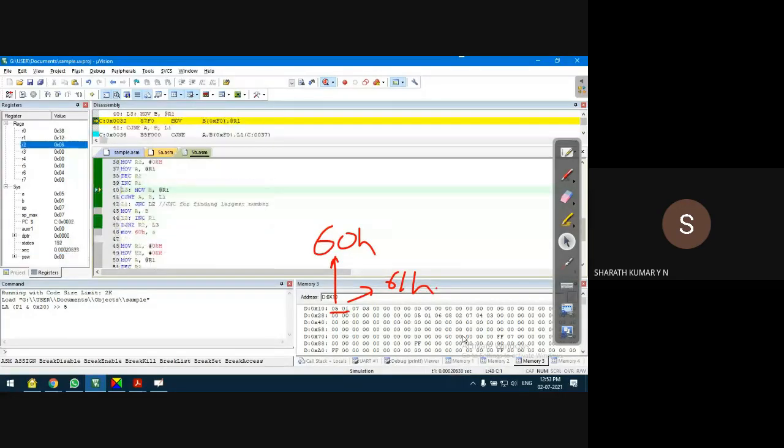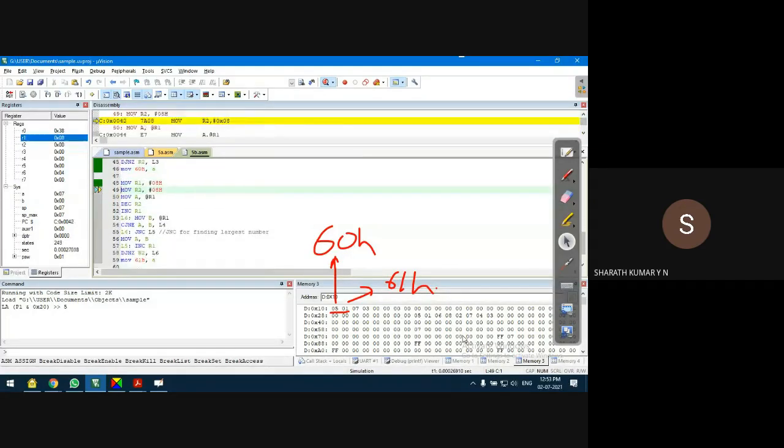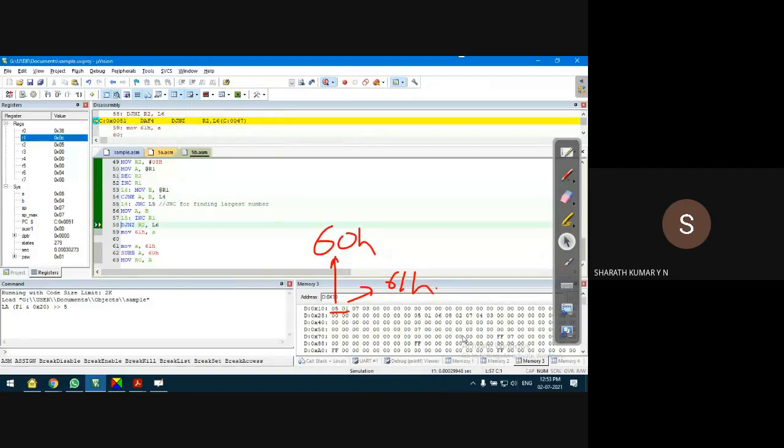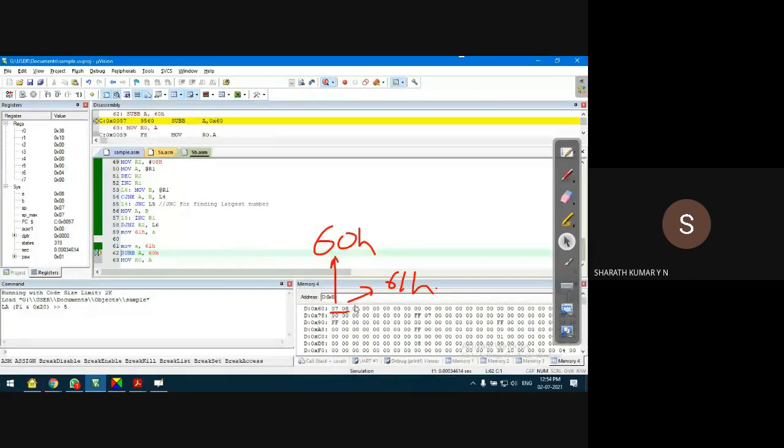After separating even numbers and odd numbers, it will go to find the difference of the largest even number and the largest odd number. It is now finding the odd numbers. It's separating the odd numbers. Once it is done, it will store the even number in 60H location, odd number in 61H location. Observe that here. Now you can find that the largest odd number is in 60H location. So the program execution continues, and the largest even number is in 61H location.